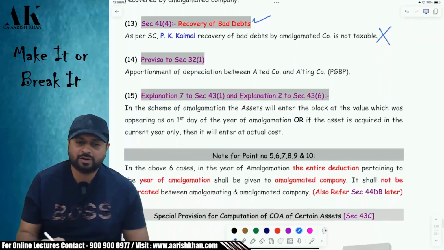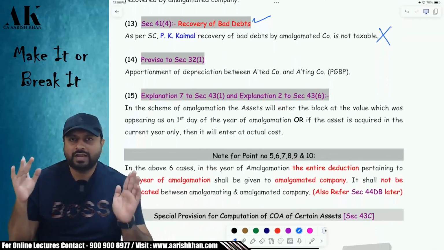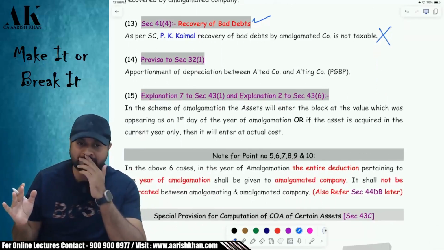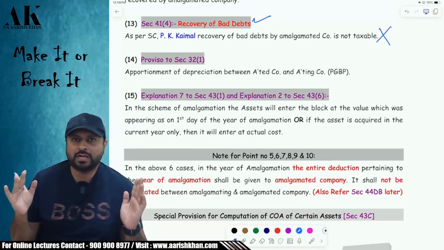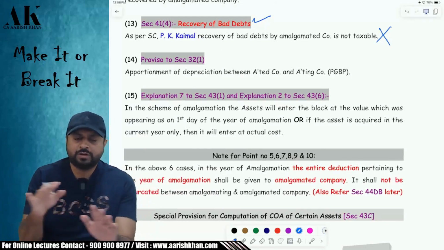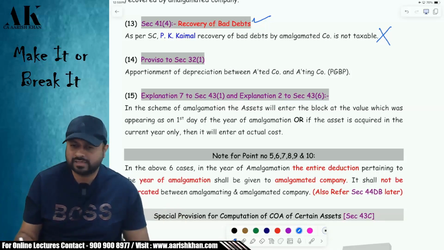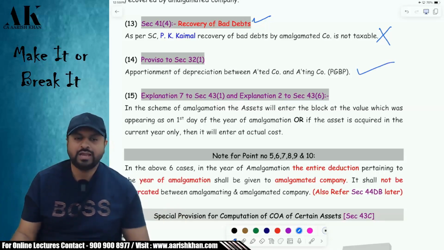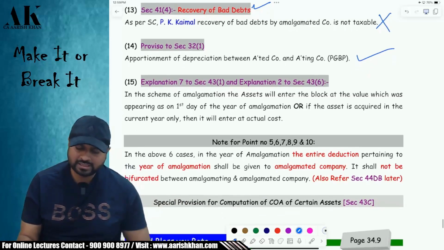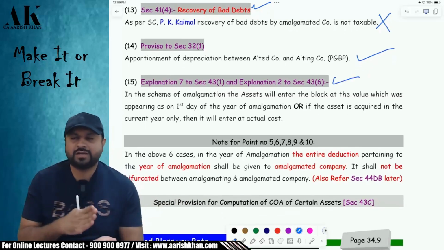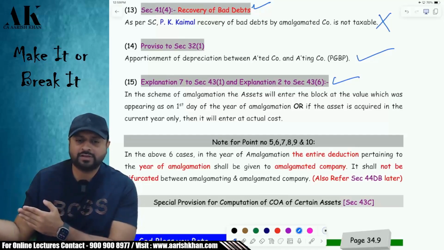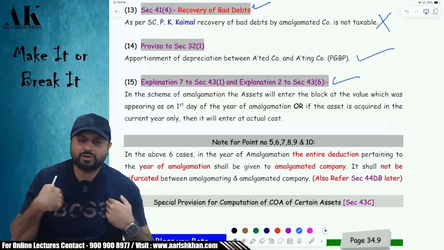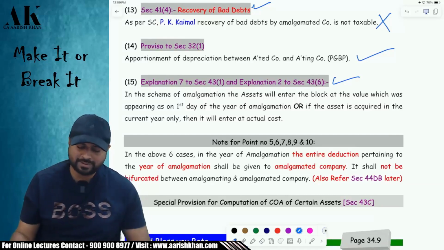Last but not least, amalgamation will have great impact on depreciation also, which we have done in PGBP. In case of amalgamation, compute depreciation as if no amalgamation has taken place and then apportion between both of them on the basis of the number of days the assets are used by them. Remember or not? And in case of amalgamation, whatever depreciable assets are coming to us, the WDV in the hands of the previous owner will become what? The actual cost in the hands of the successor, that is the amalgamated company.